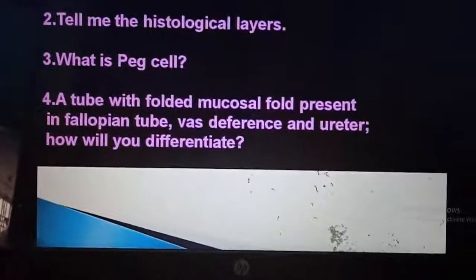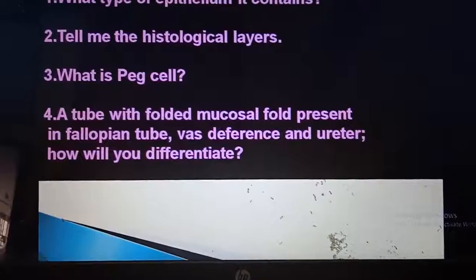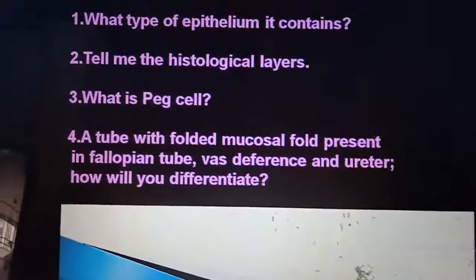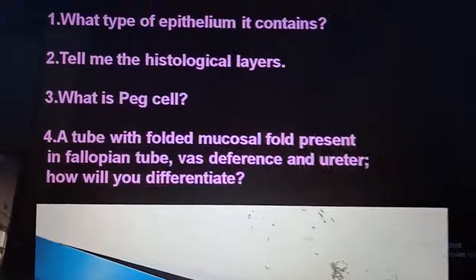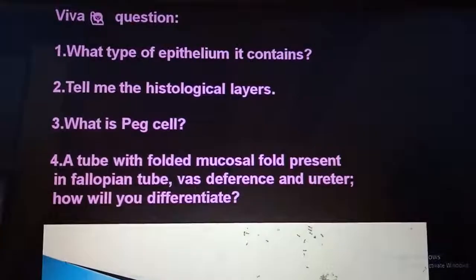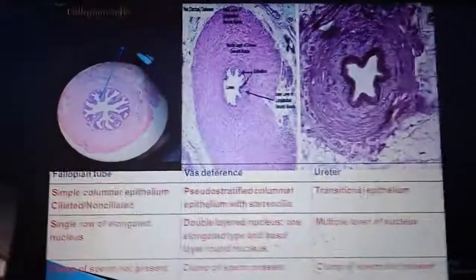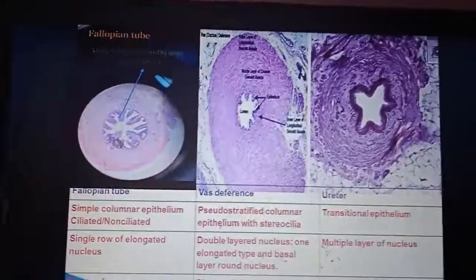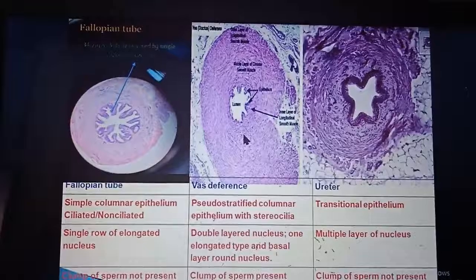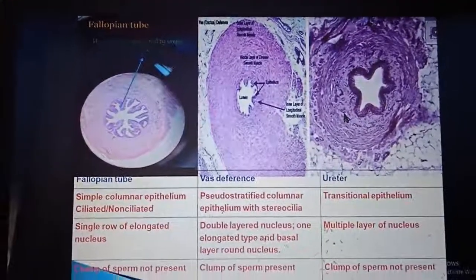A tube with the folded mucosal fold present in all, that is fallopian tube, vas deferens and ureter. But how will you differentiate it? The examiner will ask you. So here you can see, here is the fallopian tube, this is of vas deferens and this is of ureter.